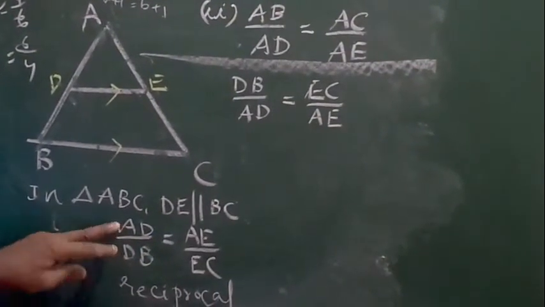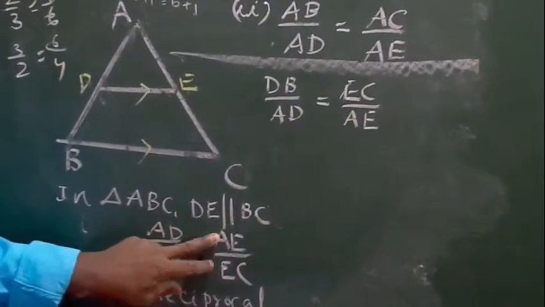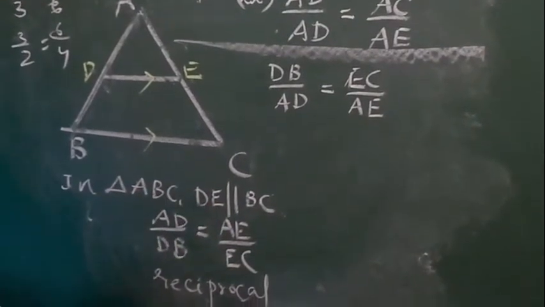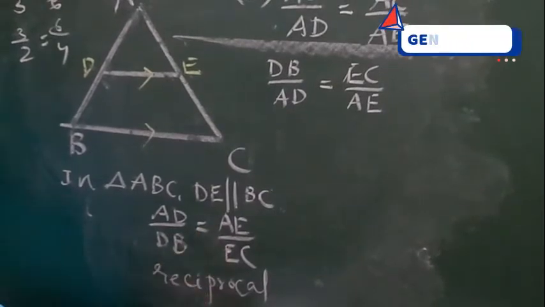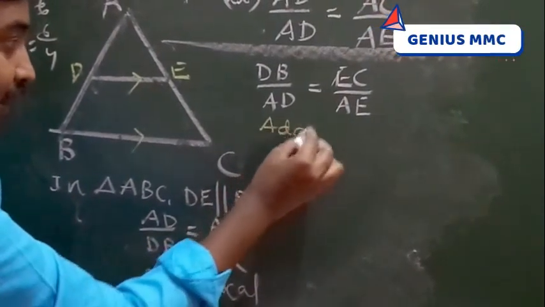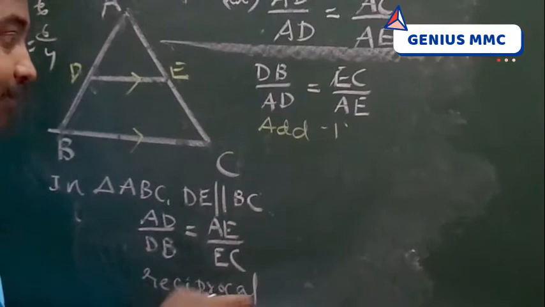I have taken the reciprocal here on both RHS and LHS. Now we add 1 to both sides. So what happens?